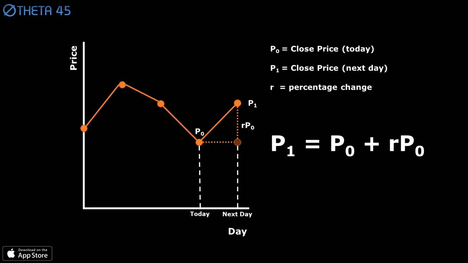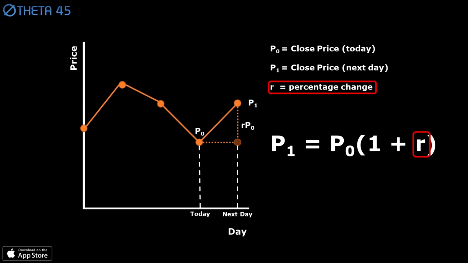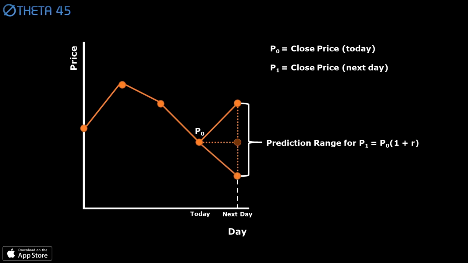Or alternatively, we can say that the next close price will be the last close price plus a portion of the last close price as defined by the percentage change R. What we don't know for sure is what will be the percentage change R the next trading day. Theta 45 takes a probabilistic approach to forecast the value of R the next trading day.